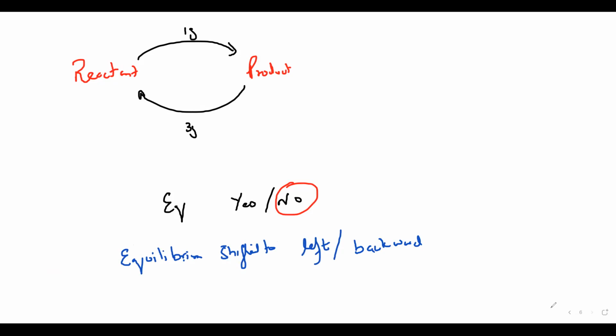So whenever you have a reversible reaction, there are three possibilities. Either it will be in equilibrium, that is, it will be balanced. So for a reversible reaction, what are the possibilities we have?